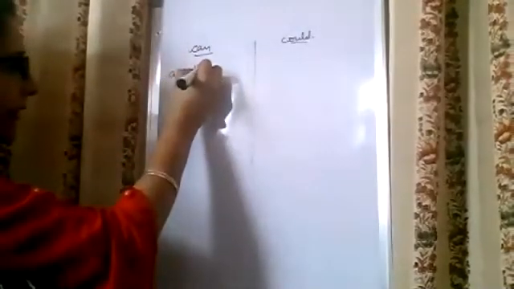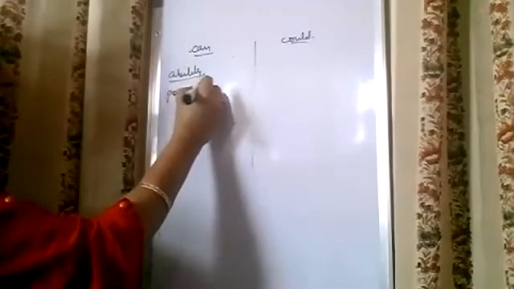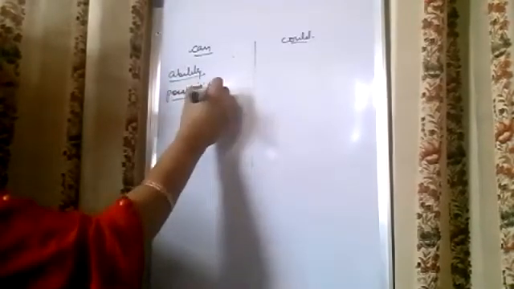Ability in the present. For example, I can solve this sum. He can run a mile. He can run a mile per minute. In this manner, can is used for ability. Sometimes there is possibility also, like the first example I have given today, I can solve this sum. Anyone can solve this sum.